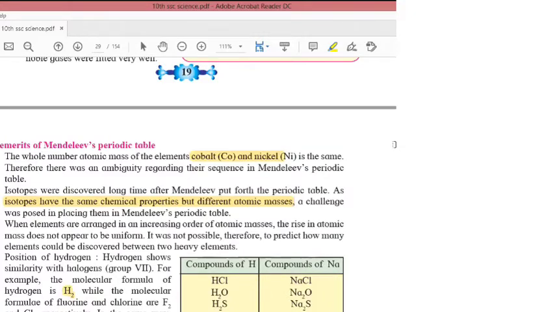So it was not possible to place them in a correct order of atomic masses suggested by Mendeleev.